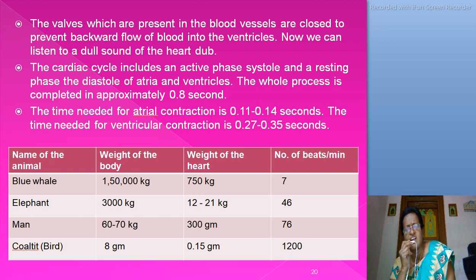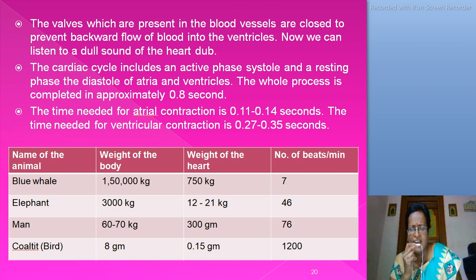Students, I ask one question for you: which is the largest animal on the earth? Guess the answer. It is slightly different. Listen, the elephant is the largest animal on the earth.